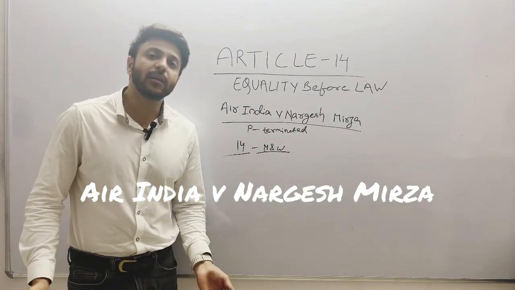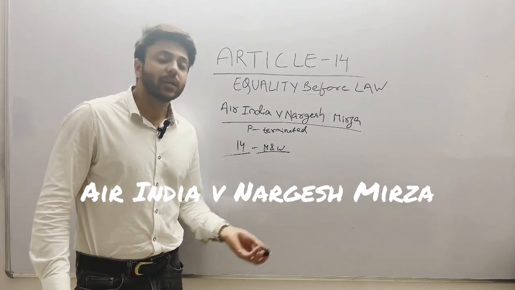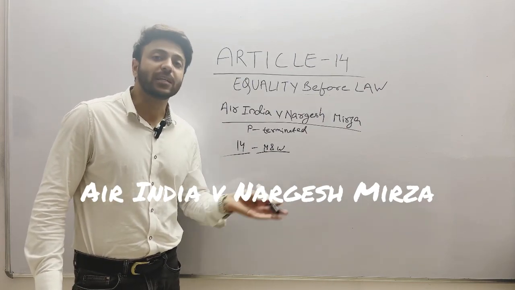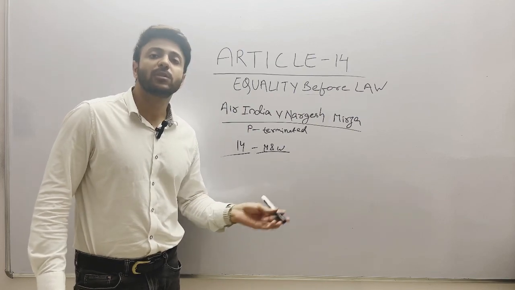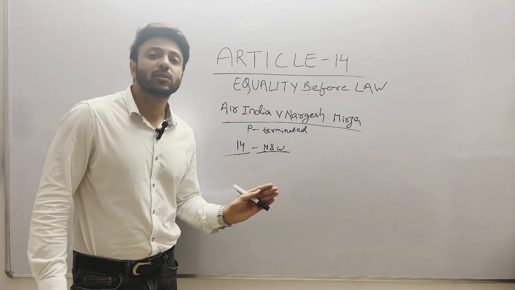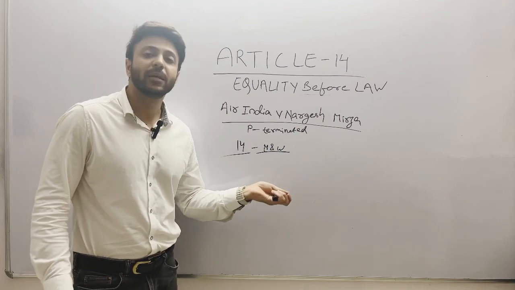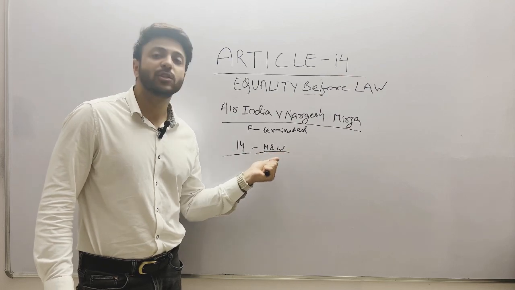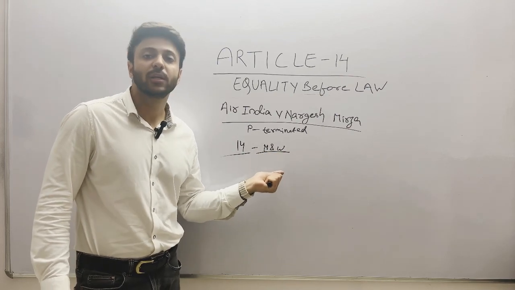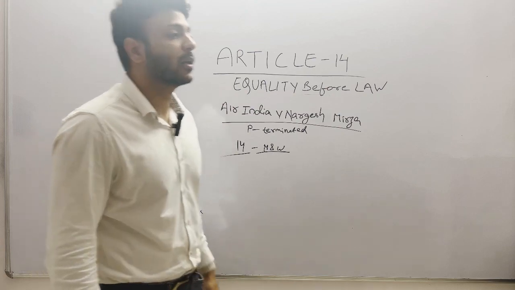Because it is clearly known that if a female is working and throughout the job she gets married, she will definitely have a child. How can you terminate someone from service for following the natural process of life? Being married and getting pregnant is a natural process of life. But on the basis of that, a discrimination is made between male and female because a male is not going to get pregnant. So this was held to be violative of Article 14.